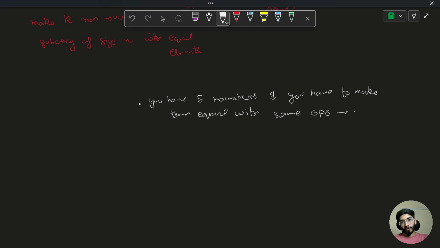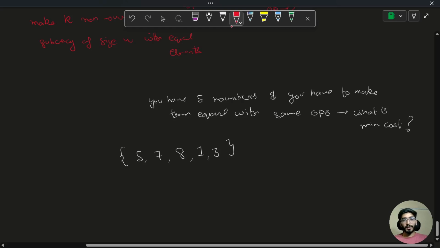So what is the minimum cost to do so? Let's say you have some numbers 5, 7, 8, 1 and 3. These are the 5 numbers. What is the minimum cost to make them equal?